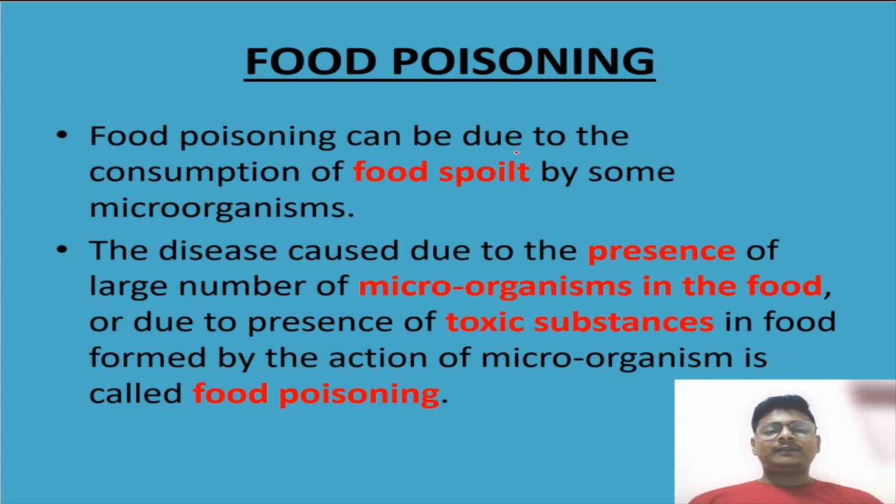Food poisoning can be due to consumption of food spoiled by some microorganisms. So see, microorganisms are found everywhere, so we should take care of everything. We should take safety measures regarding these microorganisms. The disease is caused due to the presence of a large number of microorganisms in the food, or due to the presence of toxic substances in food. Not only microorganisms harm our body, but toxic substances formed in the food by the action of these microorganisms also cause food poisoning.